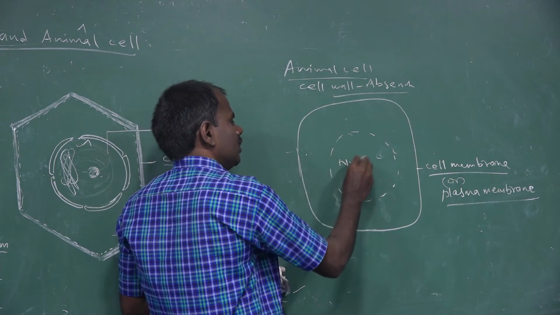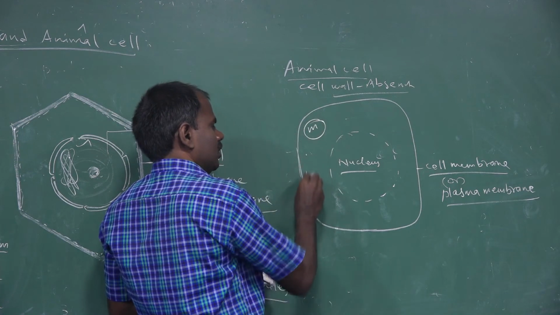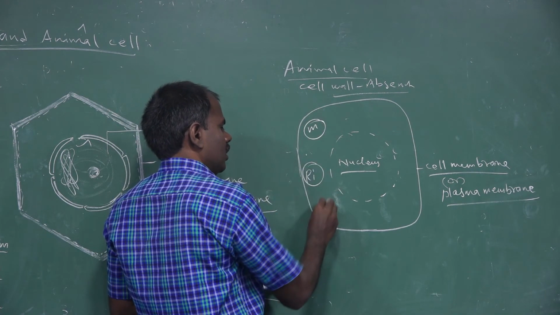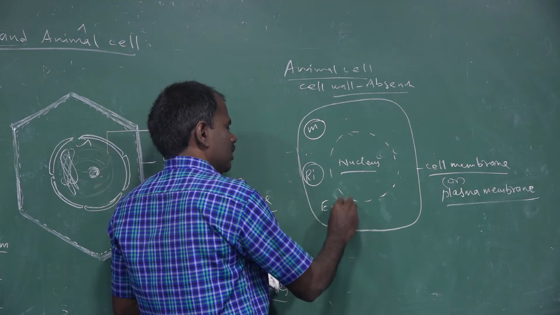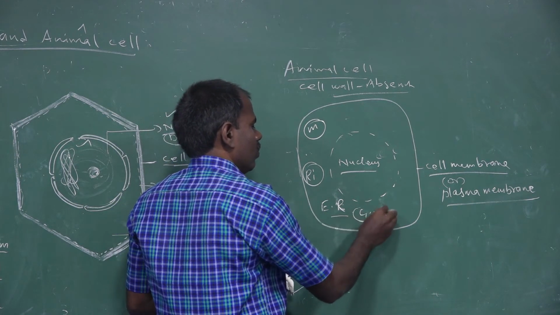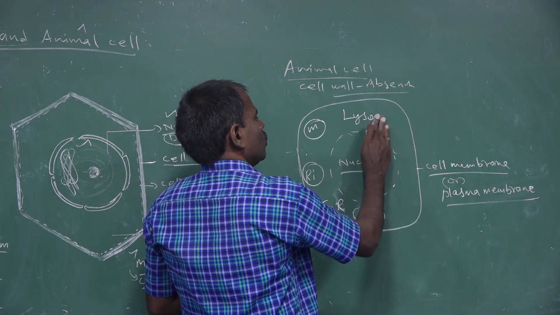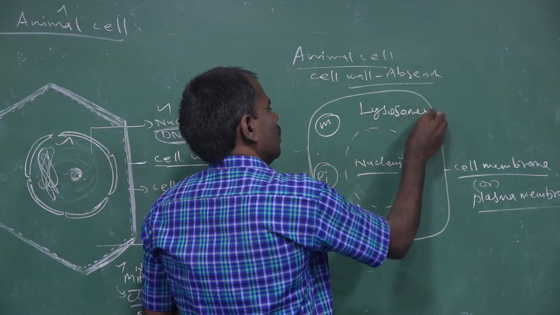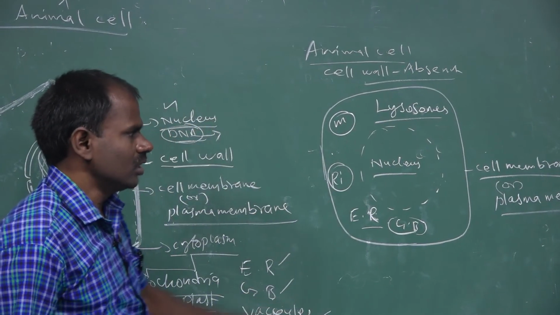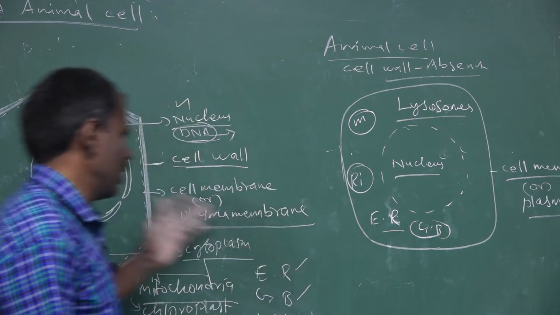The nucleus is also present. Mitochondria are also present. Ribosomes are also present. Endoplasmic reticulum is also present. Then Golgi body and lysosomes. Lysosomes are cell organelles, and some cell organelles are present only in animal cells.